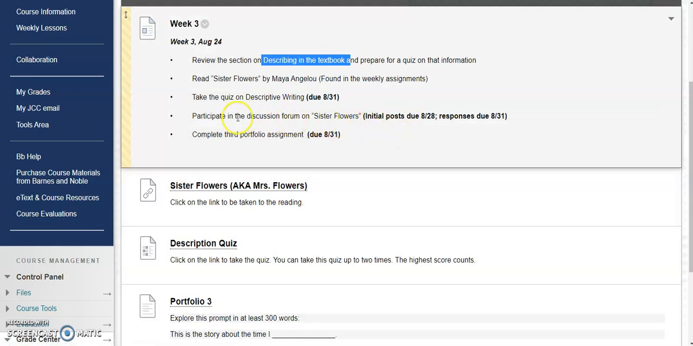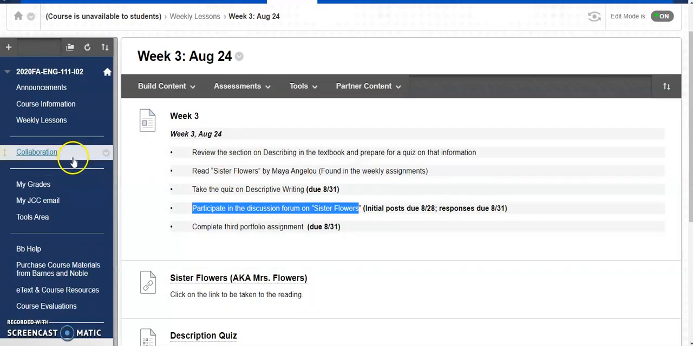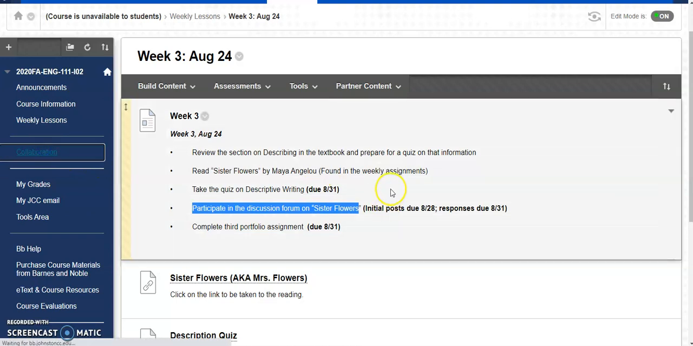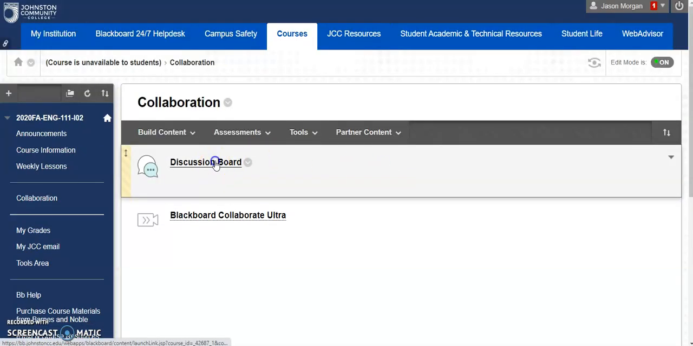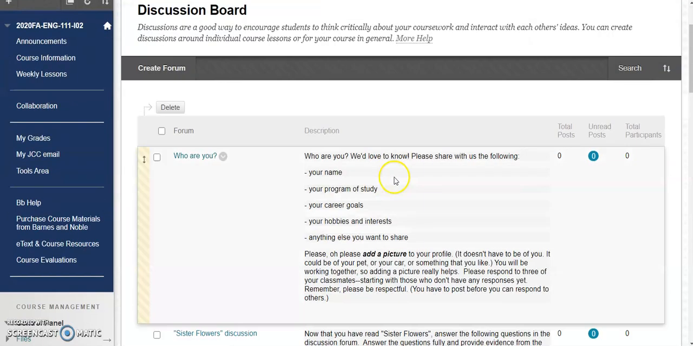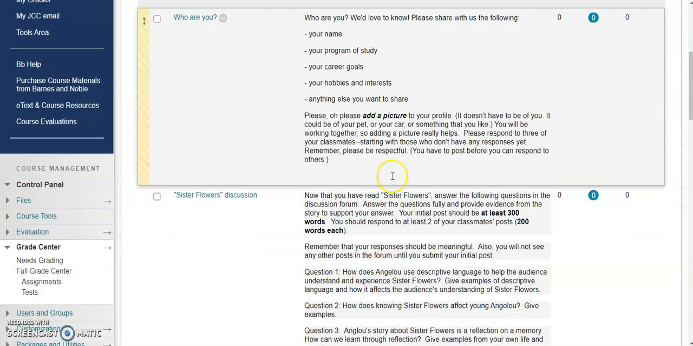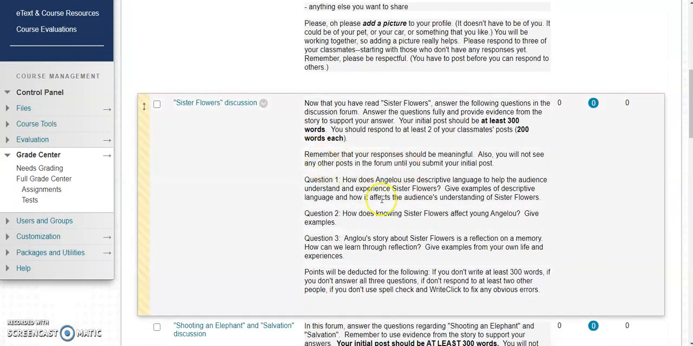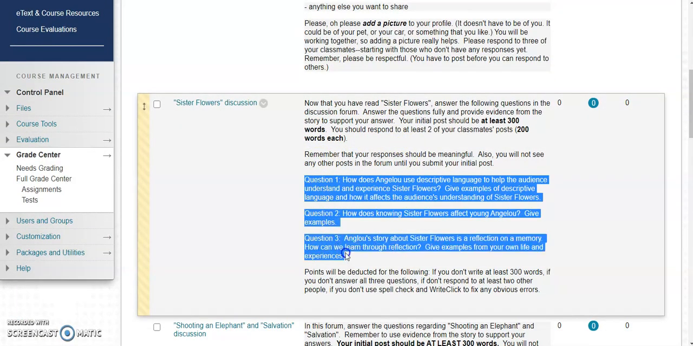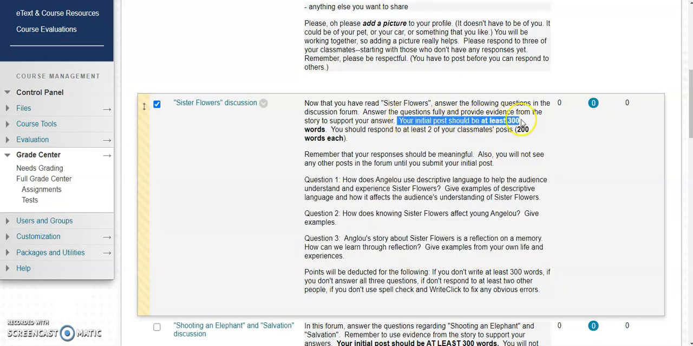What else are we going to be doing? There is a discussion board on Sister Flowers. After you read the story, you're going to go to Collaboration, because remember, this is where the discussion board is found. We did the discussion board back in week 1 when we said, who are you? Now we're going to do the one on Sister Flowers. There are 3 questions that you get to answer. You're going to have an initial post of at least 300 words, and then you should respond to at least 2 of your classmates' posts with 200 words each.